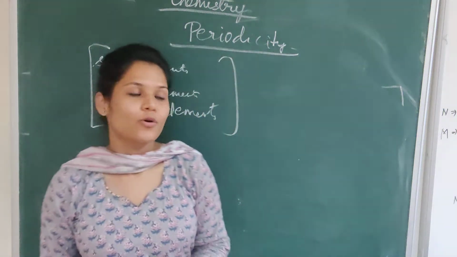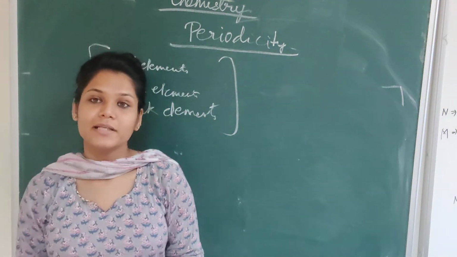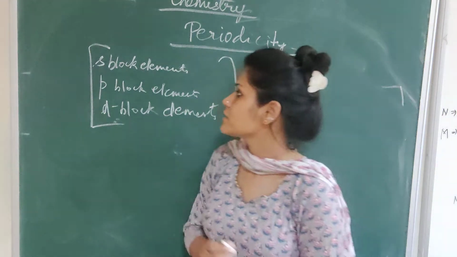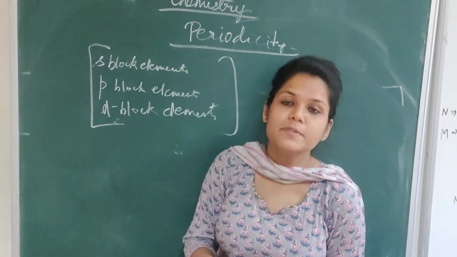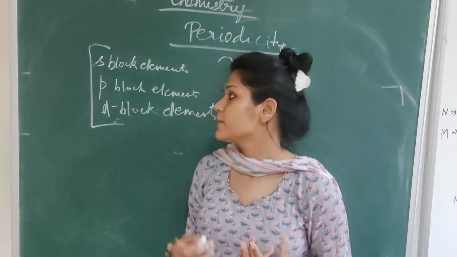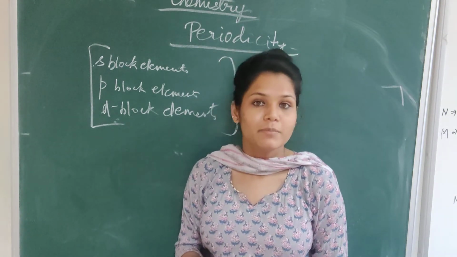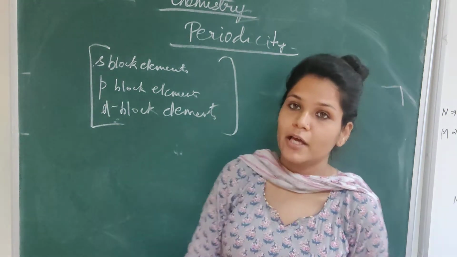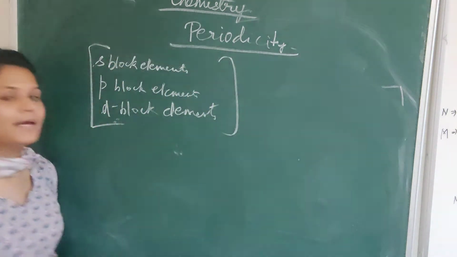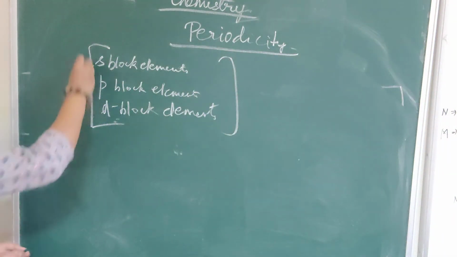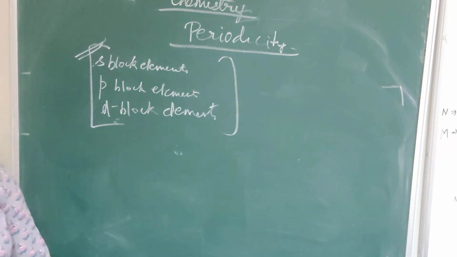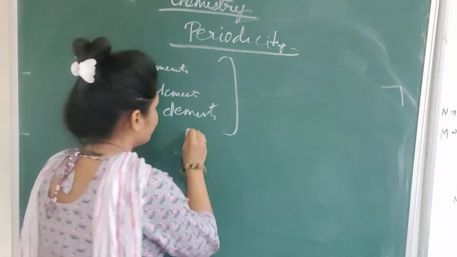Hello students, so we were doing periodicity and we have already discussed these three concepts: S block, P block, D block. I hope that you have remembered the elements also. I have made you learn this with the help of mnemonics. So I guess now you have learned all these three types of the periodic table. The remaining one is F block.